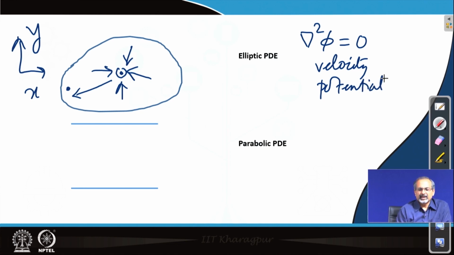then you will see that with the given boundary conditions, it will give you a steady state solution, which means that from there you will get a unique u and v field, and it takes no time for the flow to reach that steady state u and v field. How does it happen? So, in this model of the flow, the disturbances can propagate out into the domain at infinite speed, and therefore, the flow would reach equilibrium in no time, and therefore, you get a steady state u v distribution. That is how the modeling happens.